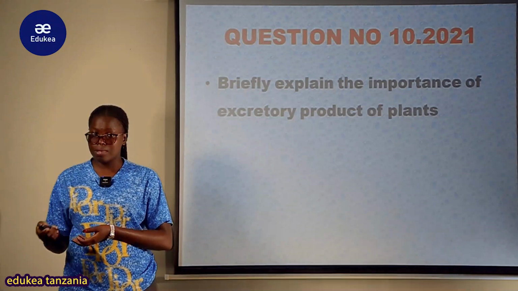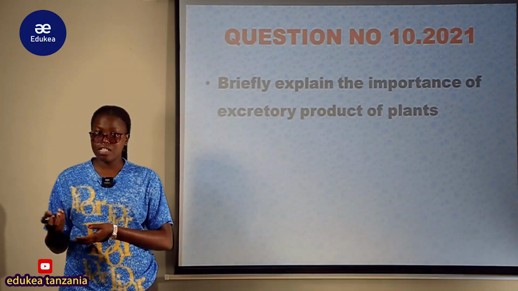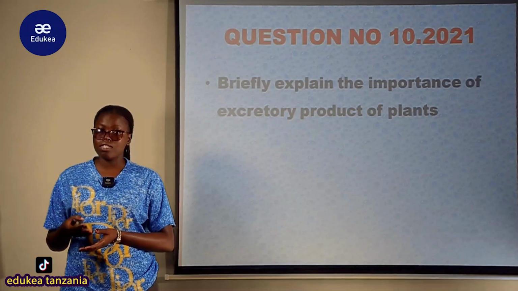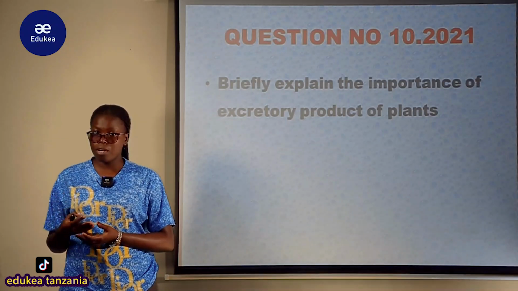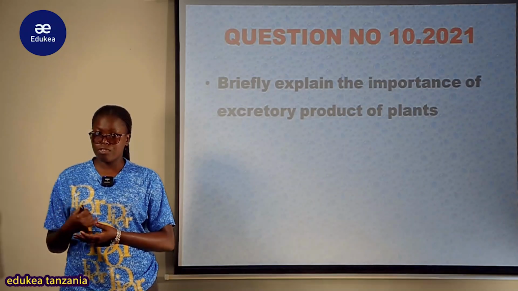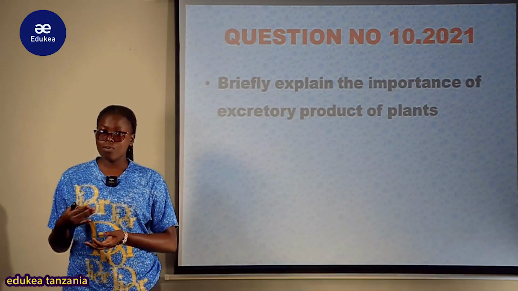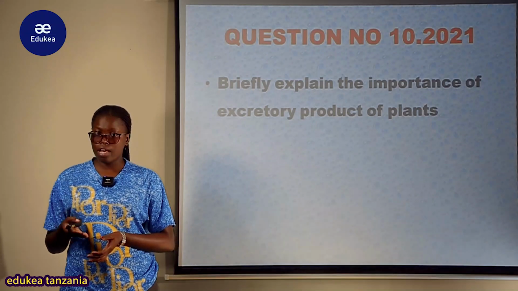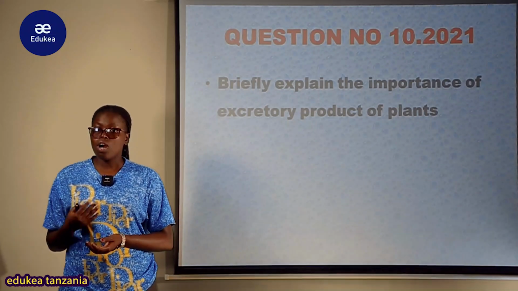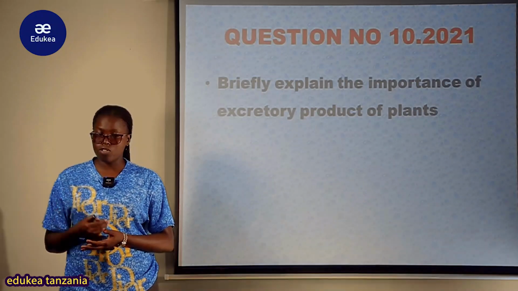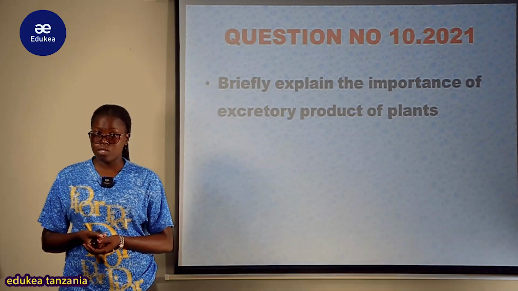So there is a variety of metabolic products which are released by plants. For example, there is oxygen, which is released during the process of photosynthesis. Also, carbon dioxide is a raw material for photosynthesis, but it is also released during the process of respiration because it is required only in optimal amounts. The excess of carbon dioxide is also very toxic. Also, water is required in a given amount. The excess of water might also become dangerous to the plant body.